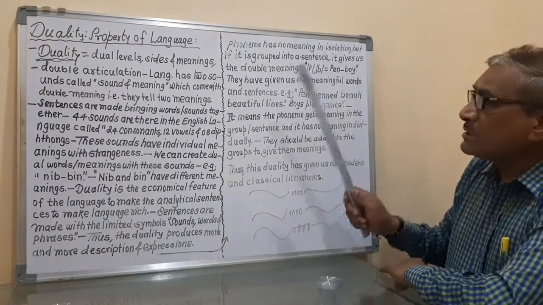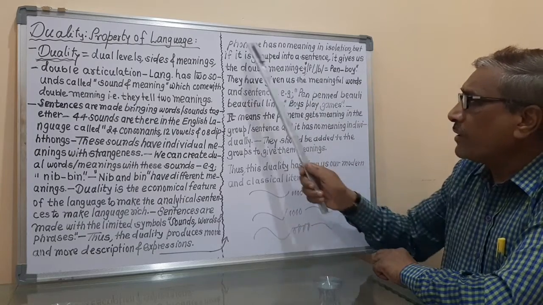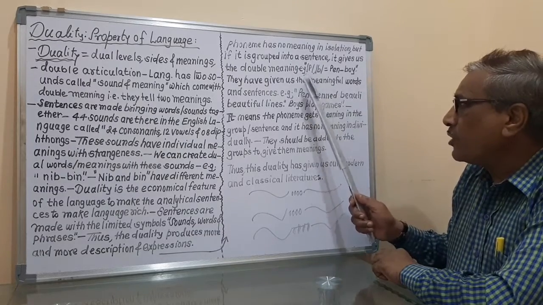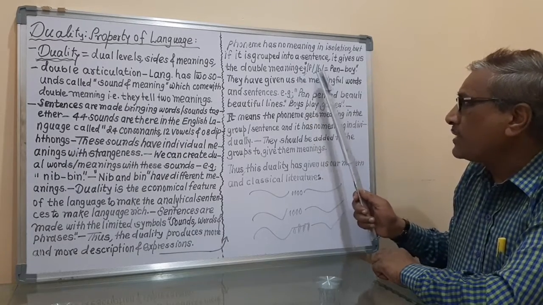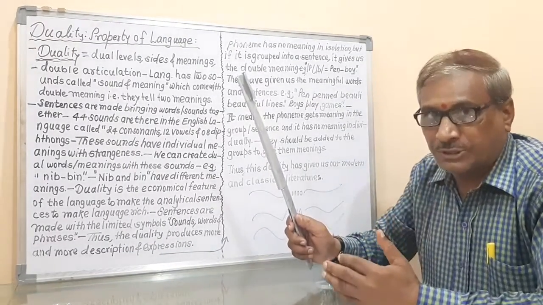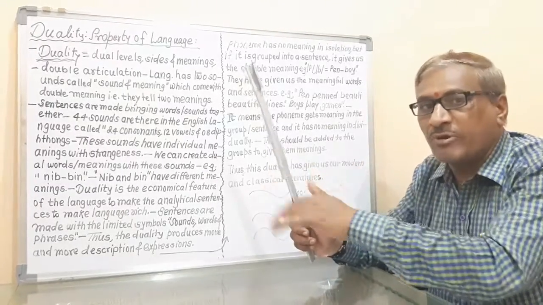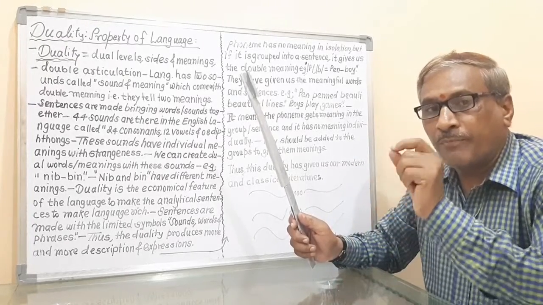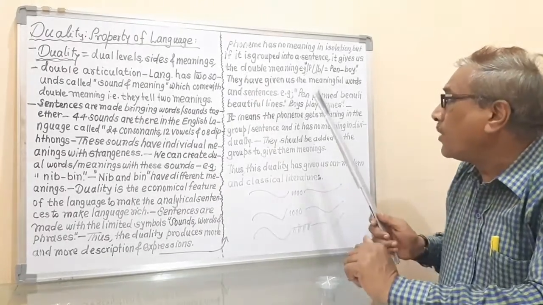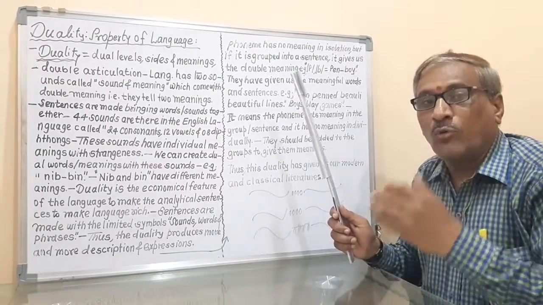So here, what is the explanation? Suppose, what is the phoneme? The phoneme is P. What is the phoneme? The phoneme is B. So this P and this B have no meanings in the single situation. Means when we write them singly, or when we say only P, it has no meaning. What is B? It has no meaning. So the single phoneme has no meaning at all.